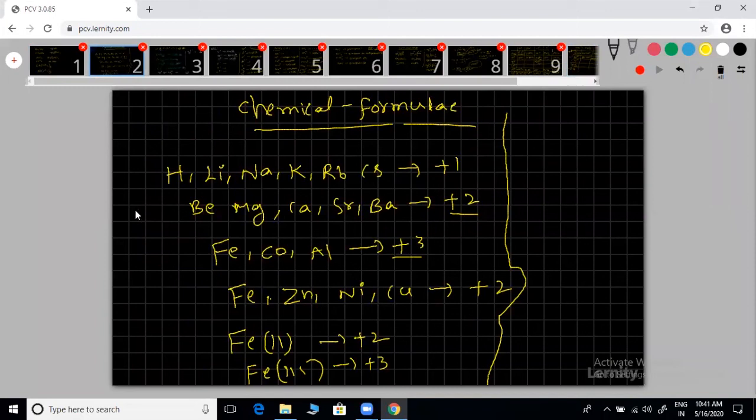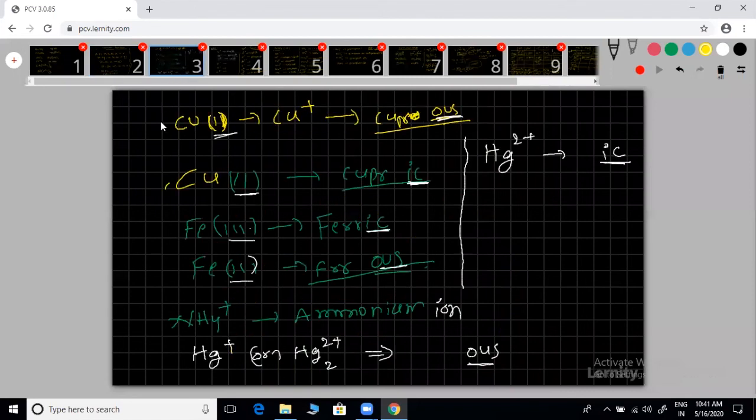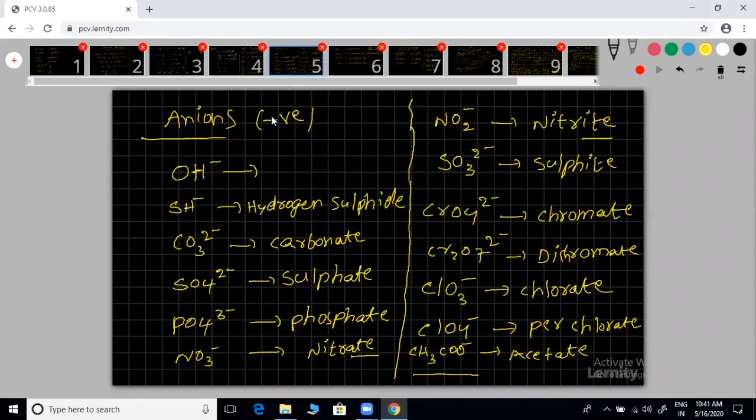If you want, you can take a screenshot. And 3 also, I think, is anions. I hope I gave anions or cations. This is also cations. Any other slide? Fine. Anions.